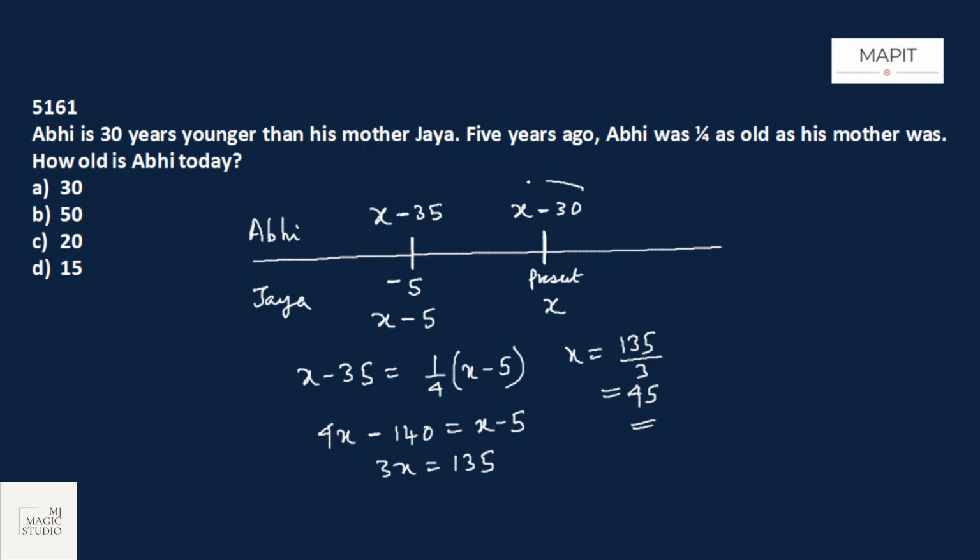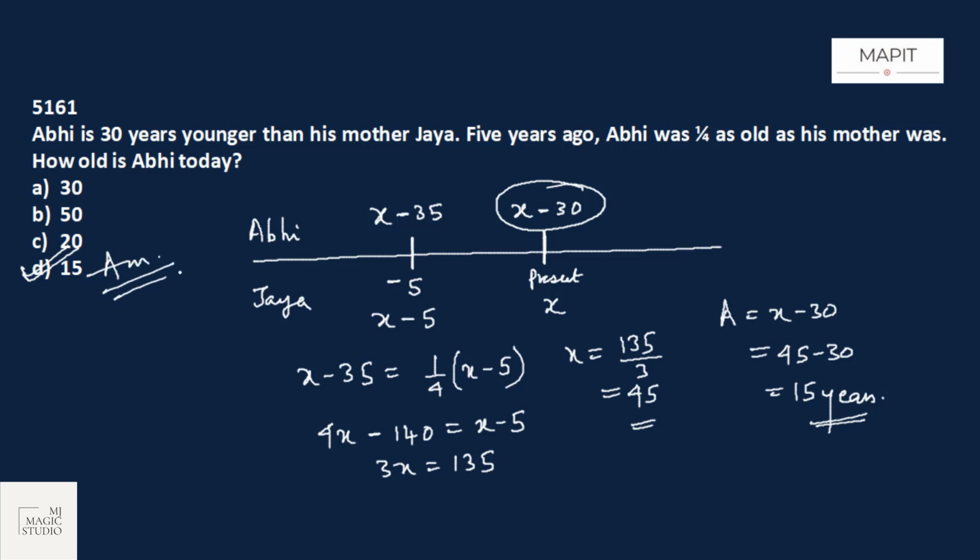How old is Abhi today? Present age of Abhi is X minus 30, that is 45 minus 30, 15 years. Present age of Abhi is 15 years, that is option D.